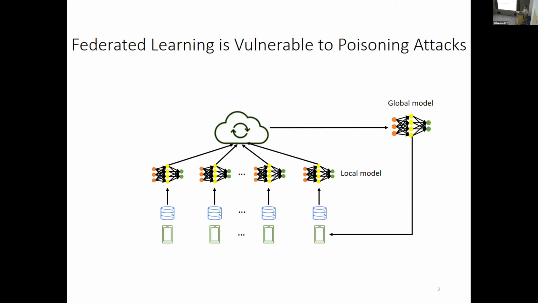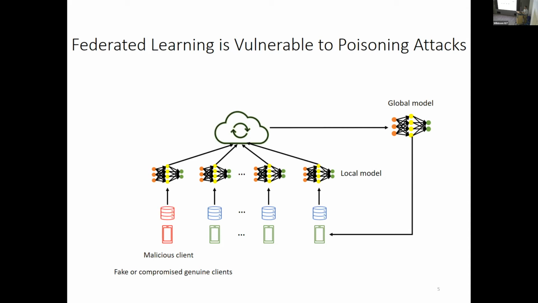Federated learning is basically a distributed system. Due to its distributed nature, it is fundamentally vulnerable to poisoning attacks. In particular, an attacker can have access to some malicious clients. These malicious clients could be fake clients injected by the attacker into the system, or genuine clients compromised by the attacker.